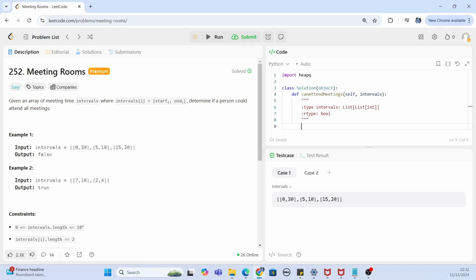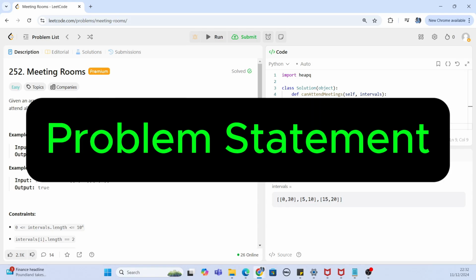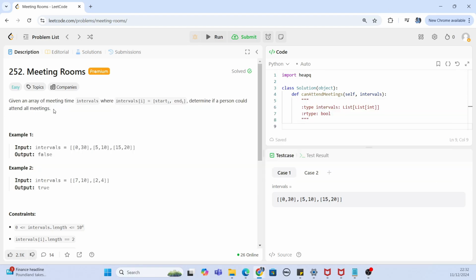In this video, we are going to solve a LeetCode premium question which is question number 252, meeting rooms. So let's get started with the problem statement. The problem statement says that we are given an array of meeting time intervals where each interval is actually representing a tuple or a list and it has got two elements. The first element is the start of the interval and the second element is the ending of the interval. We have to determine if a person could attend all the meetings.